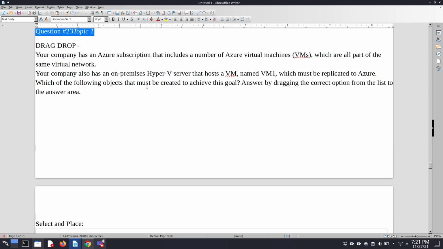Which of the following objects must be created to achieve this goal? Answer by dragging the correct option.